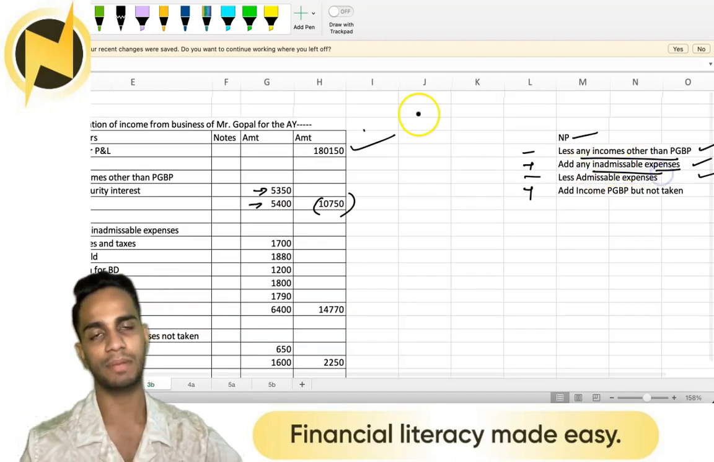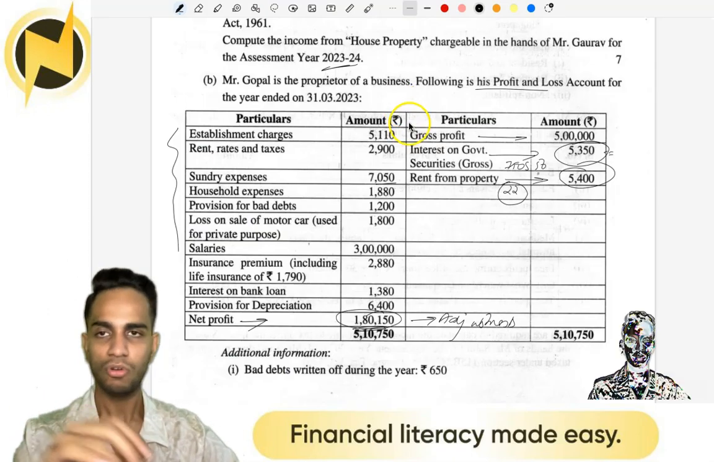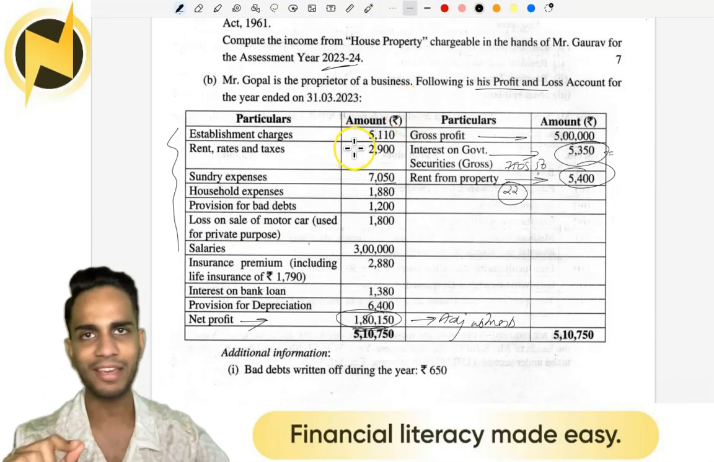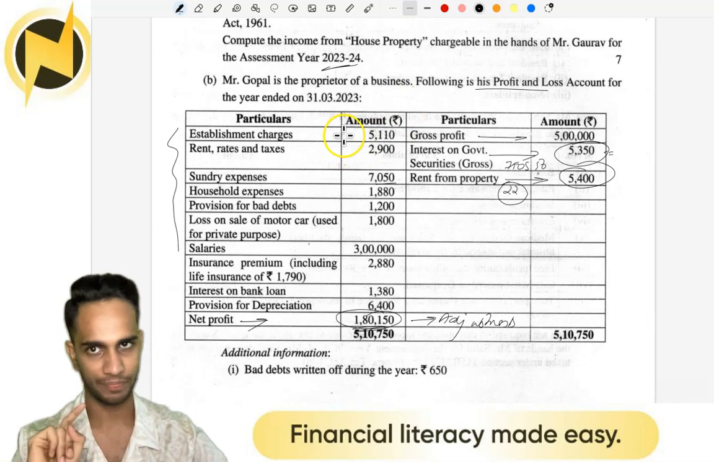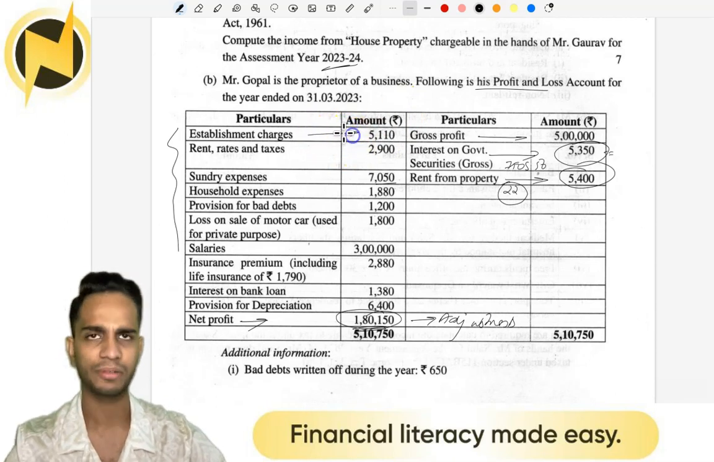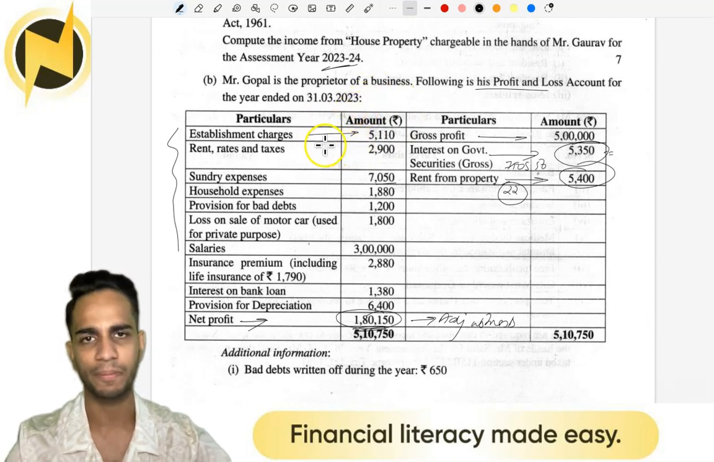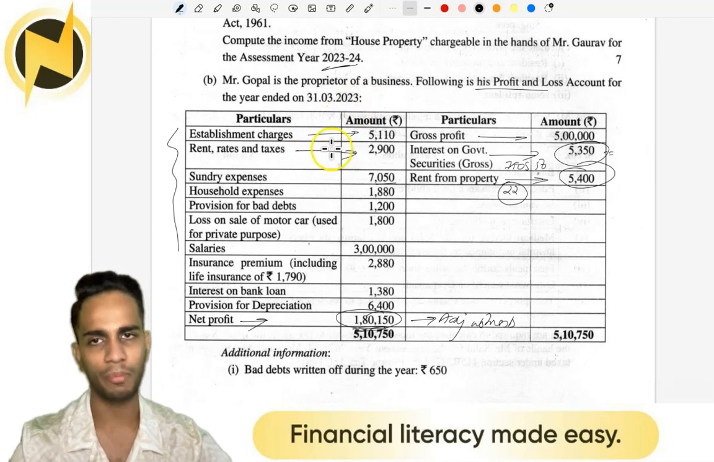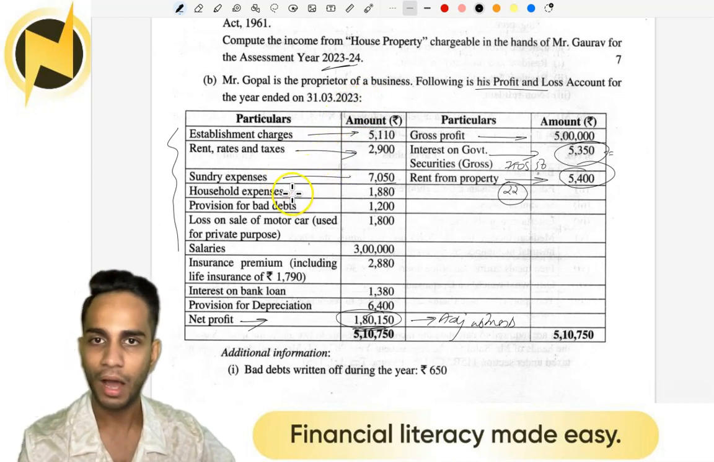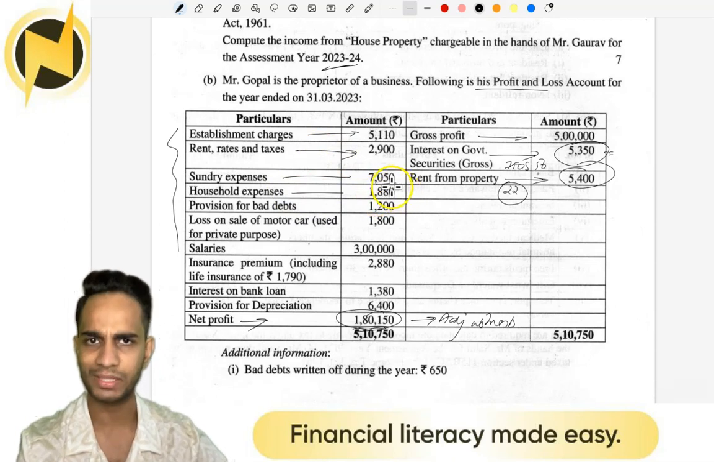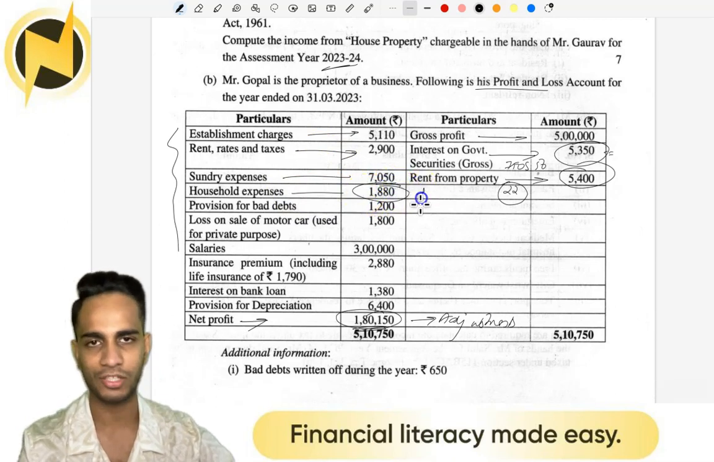Now, second adjustment. Add any inadmissible expenses. This is the tricky part. Go to the expenses and see if there are any expenses which shouldn't have been part of your answer. Establishment charges. Yeah, can be part of business expenses. Rent rates and taxes. No problem. Sundry expenses is part. Household expense. Is this part of business? No. We need to add this back.